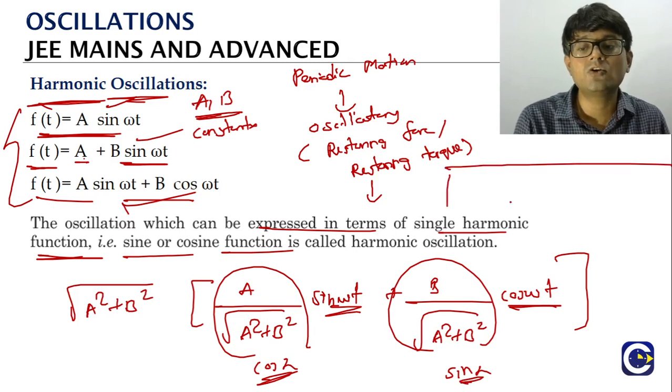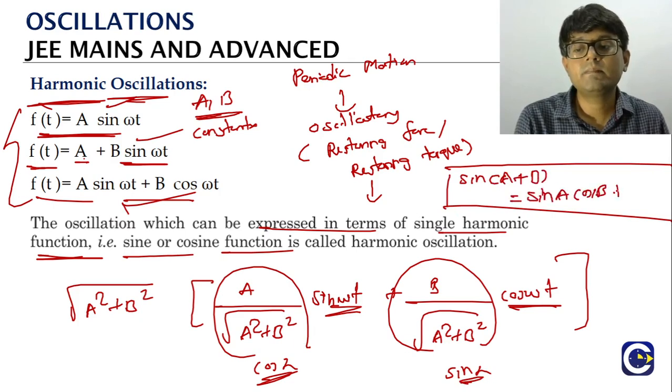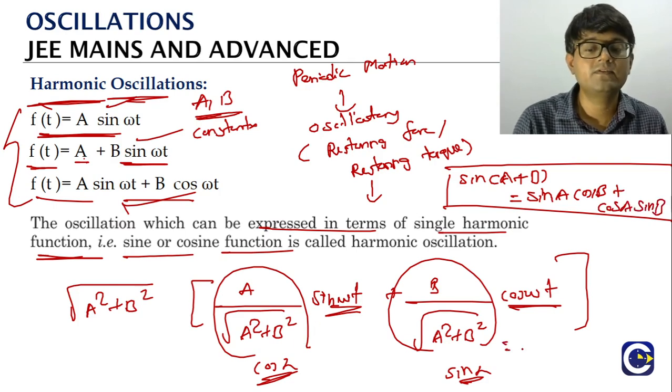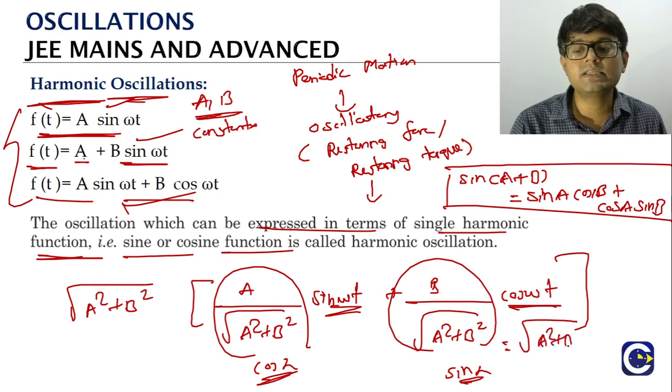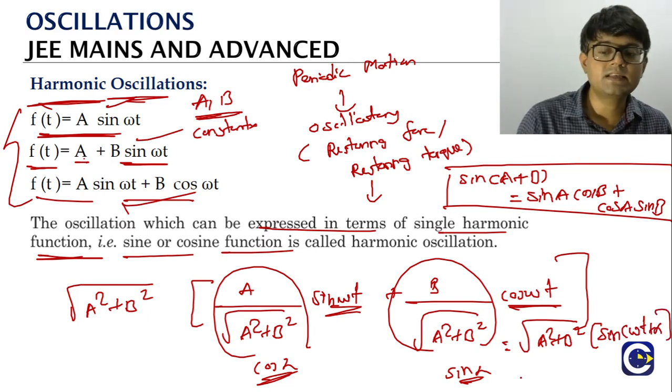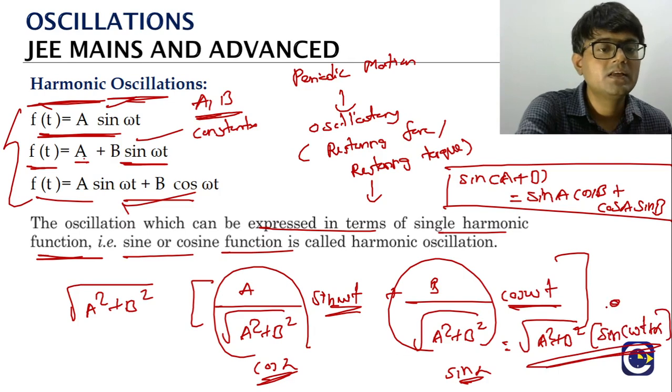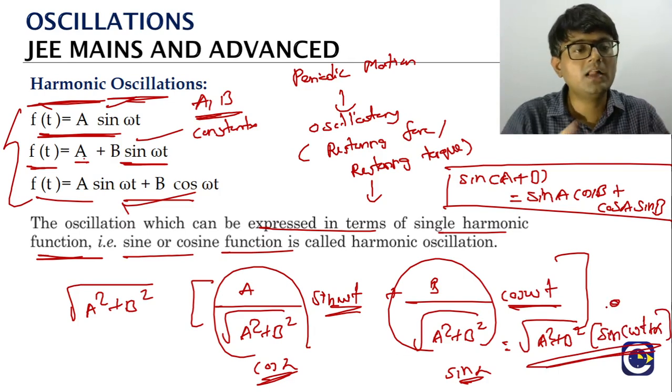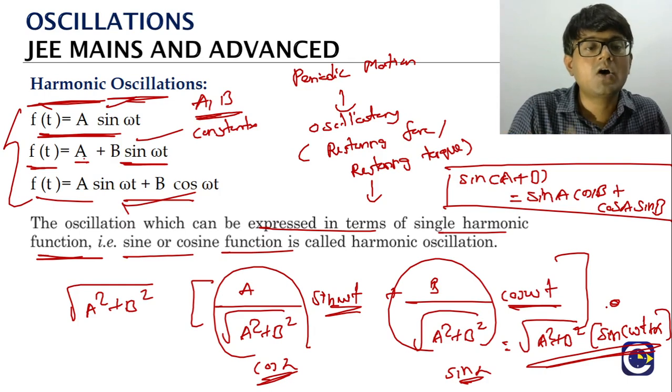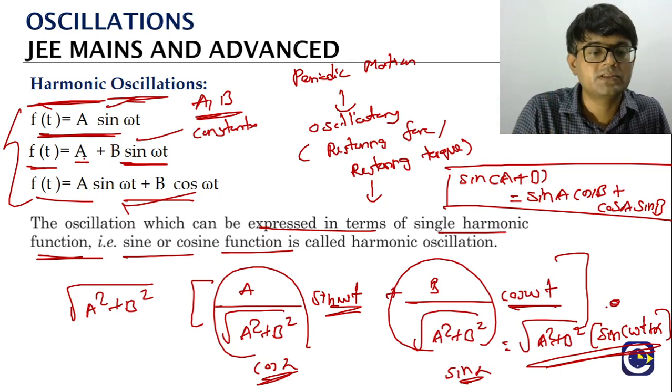Remember the trigonometric identity: sin of a plus b is equal to sin a cos b plus cos a sin b. When we apply it, root of a square plus b square is already in front, and we get sin of omega t plus alpha. So now the function is in terms of a single sine. All these equations represent harmonic oscillations, because the equation of motion of the particle can be given by a single harmonic function, either a sine or a cosine.